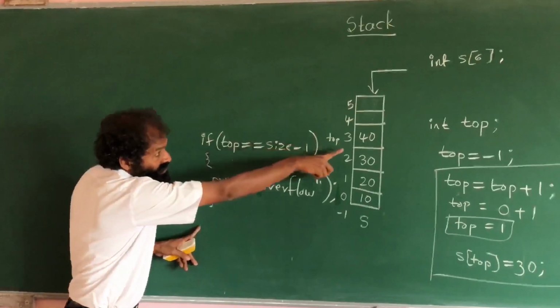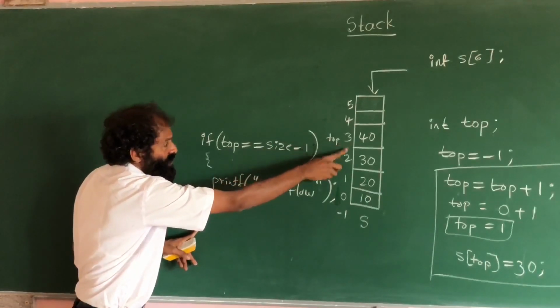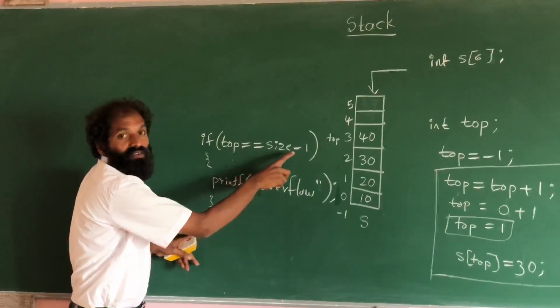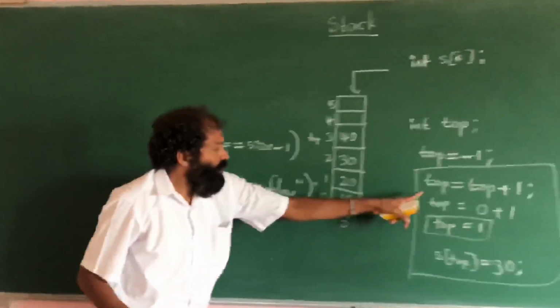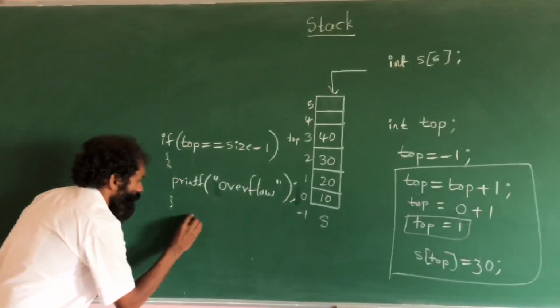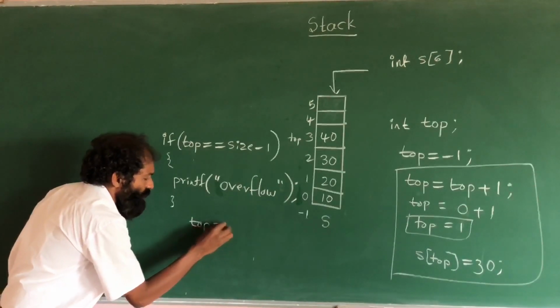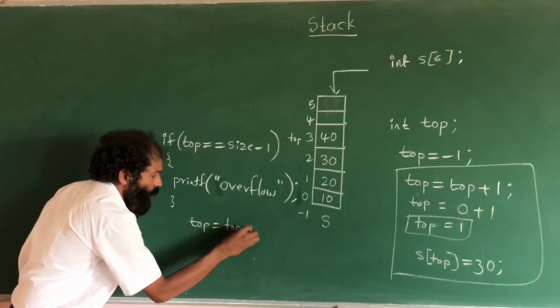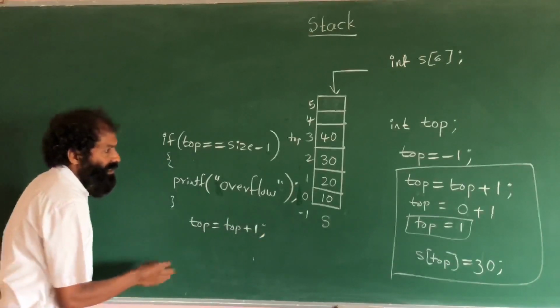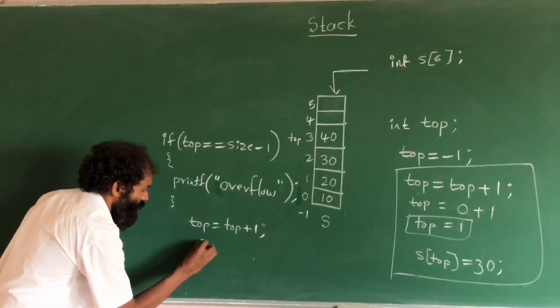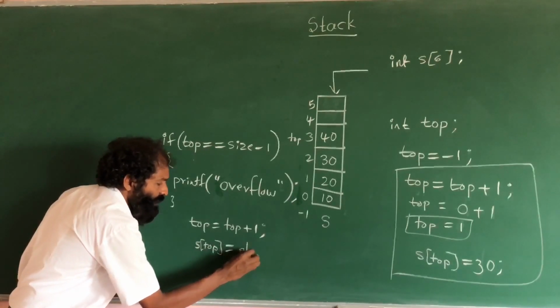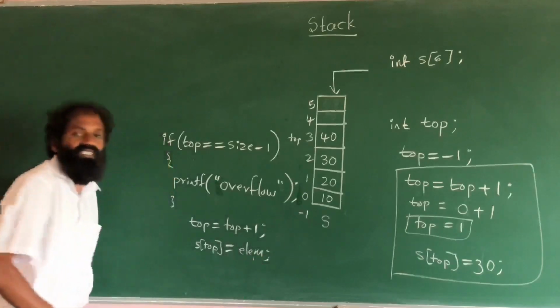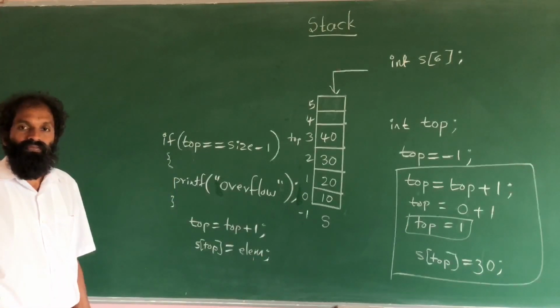In this situation, top value is not equal to size minus 1, so we can put elements. How to put an element? Top is equal to top plus 1 and S of top is equal to element. Whatever element you want to put, 10, 20, all these things.